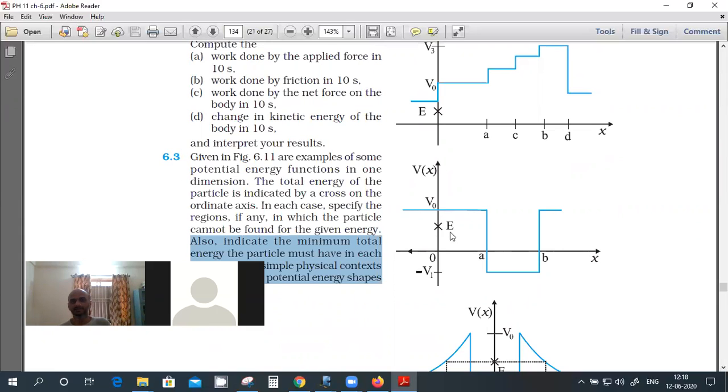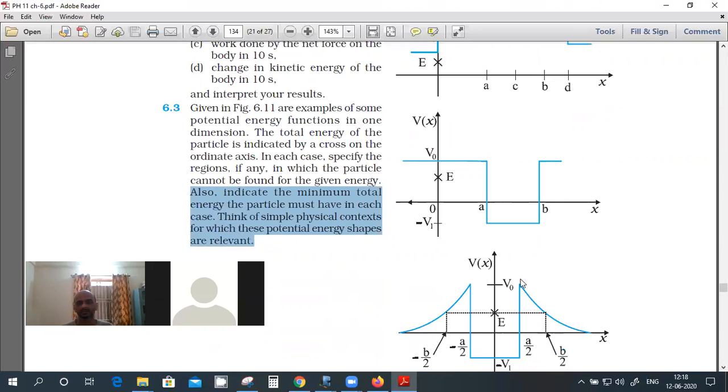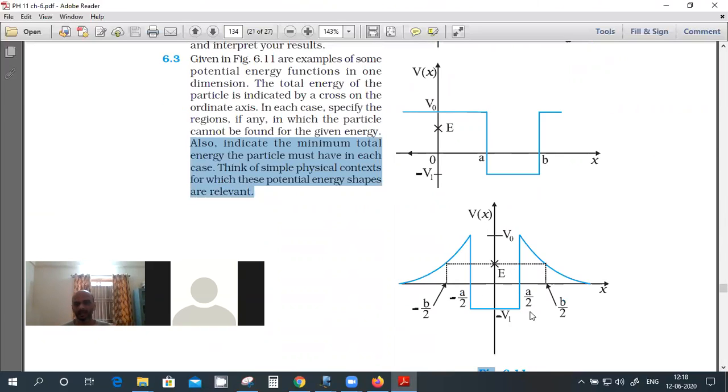In the third case, the mass can be less than A and greater than B. It cannot be found between A and B. Same thing here. Here the mass can be between minus A by 2 and plus A by 2, and also beyond B by 2 and minus B by 2.